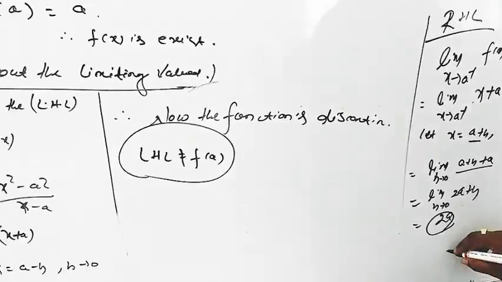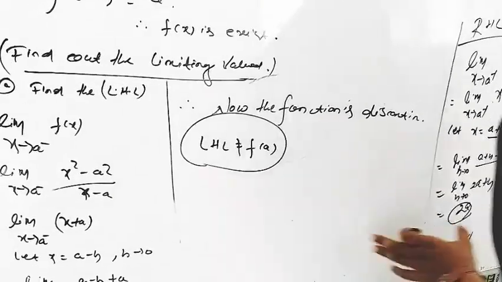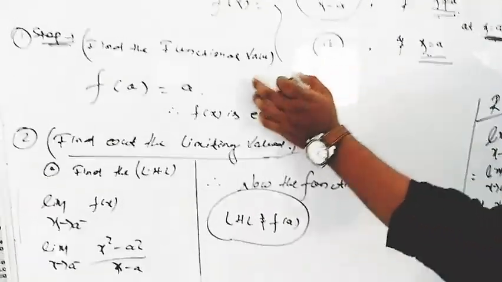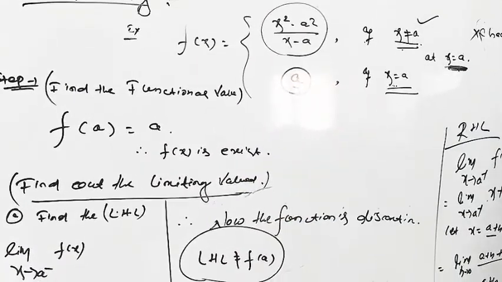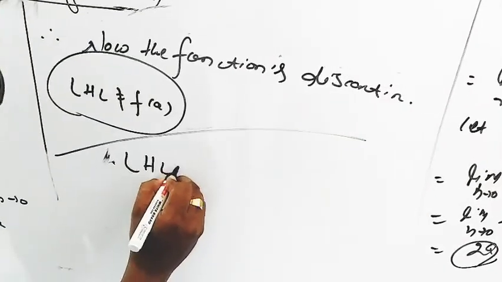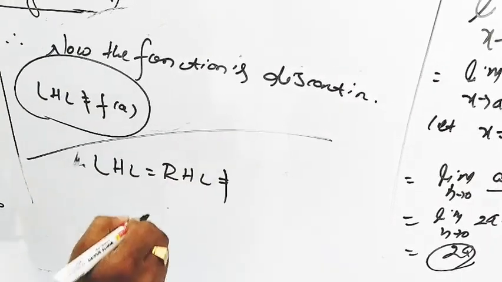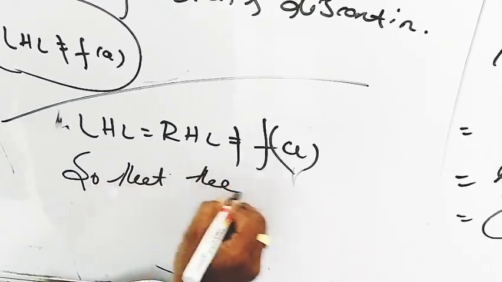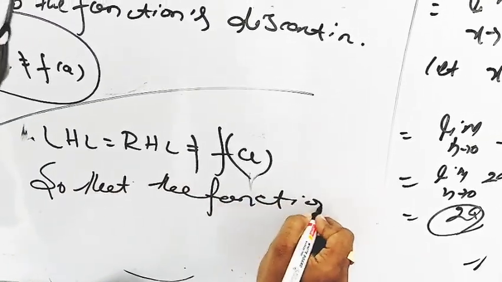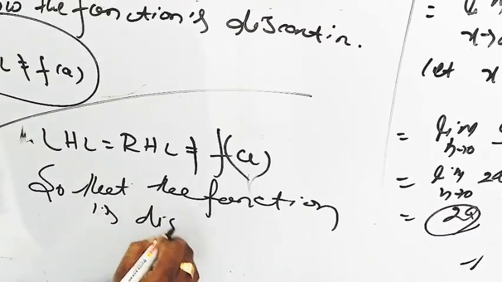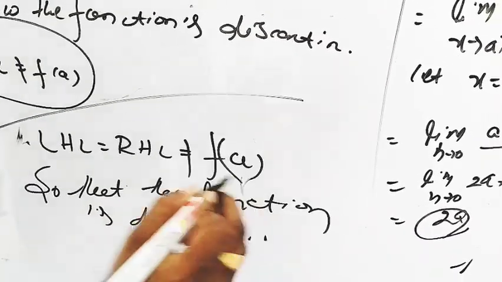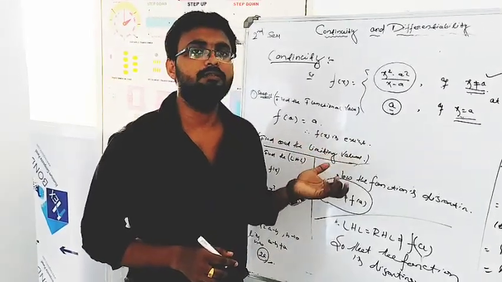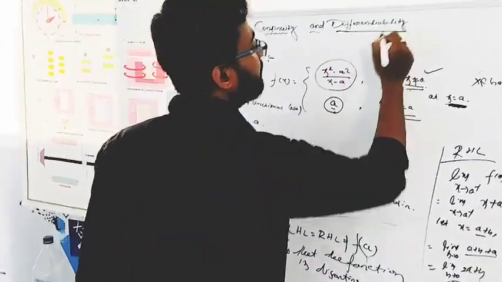So lastly we find the left hand limit and right hand limit exist, and the limit exists, but this limiting value is not equal to the functional value. So the function will be discontinuous. LHL equal to RHL but not equal to f of a, so the function is discontinuous. Next class we will study how to check continuity and discontinuity, then you can know the differentiability of a function.